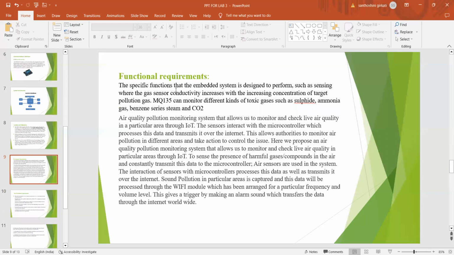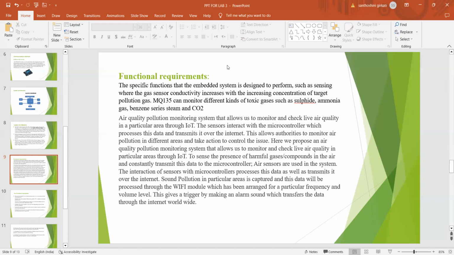So next, coming into functional requirements. Here the functional requirements are: the air quality pollution monitoring system allows us to monitor and check live air quality in a particular area through IoT. The sensors interact with the microcontroller, which processes this data and transmits it over the internet. This allows authorities to monitor air pollution in different areas and take action to control the issue.